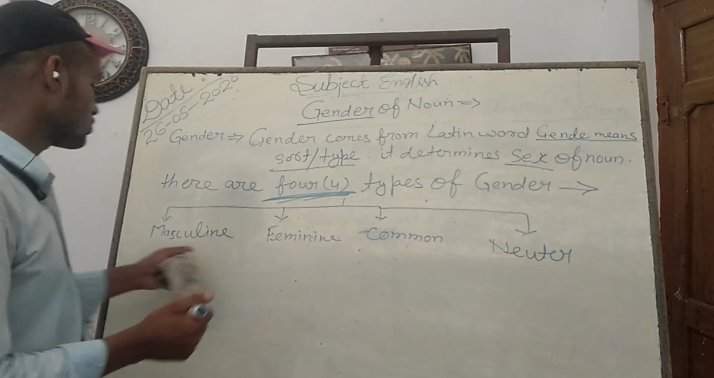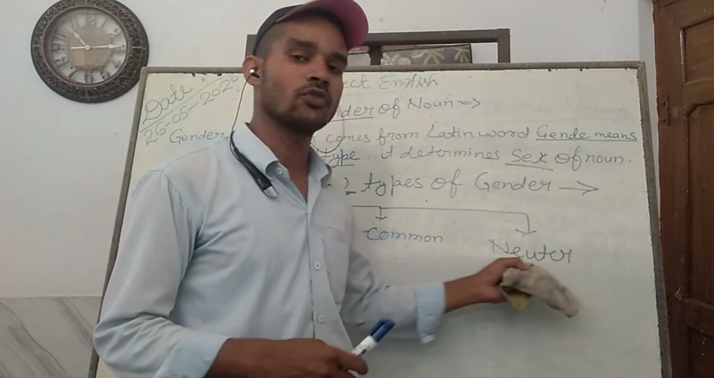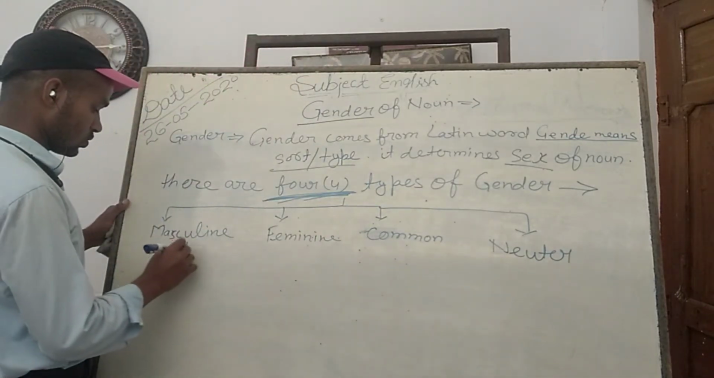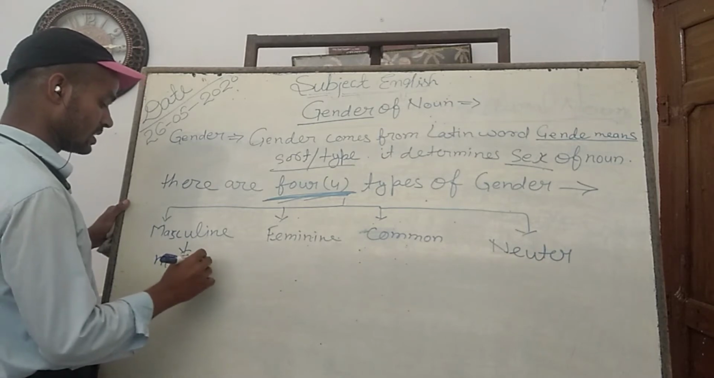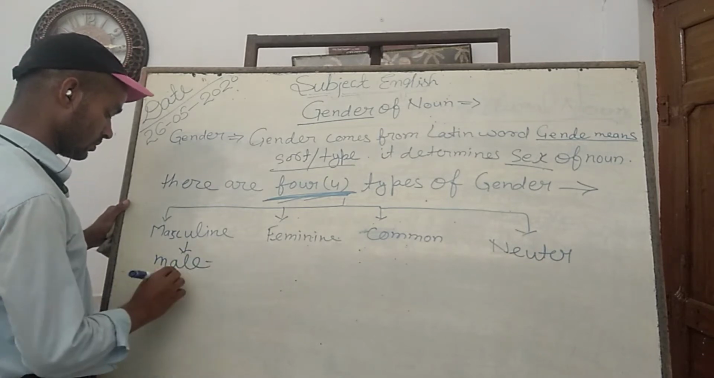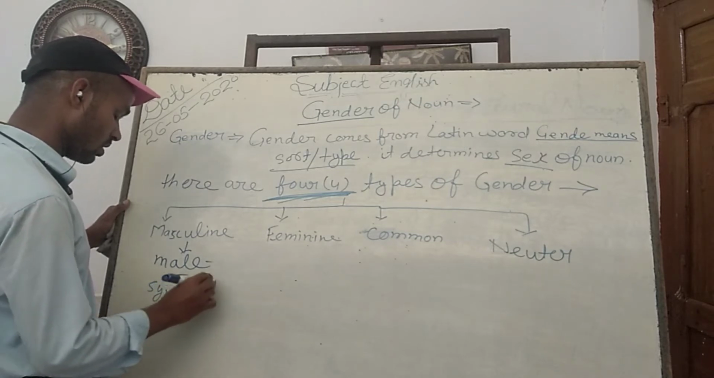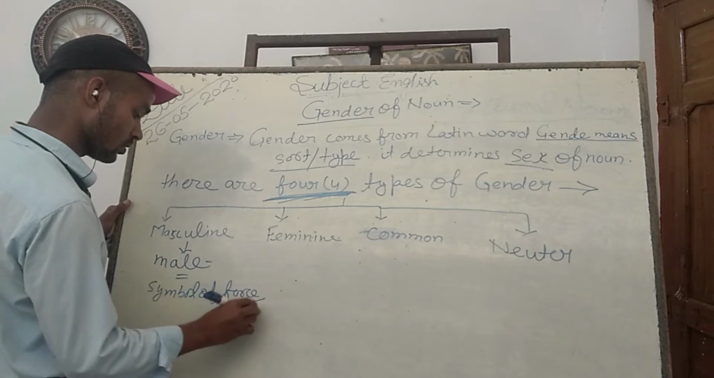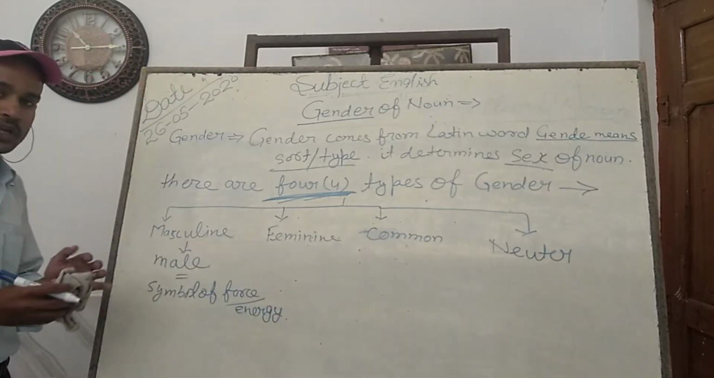First is the masculine gender, second is feminine gender, third is common gender, fourth is neuter gender. Masculine gender shows the male race, the symbol of force, energy. Means you can say masculine.